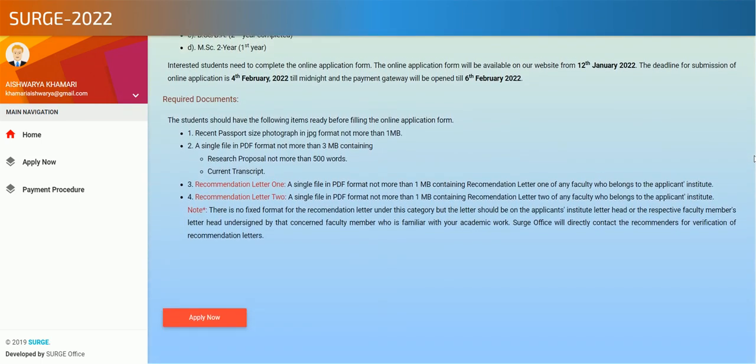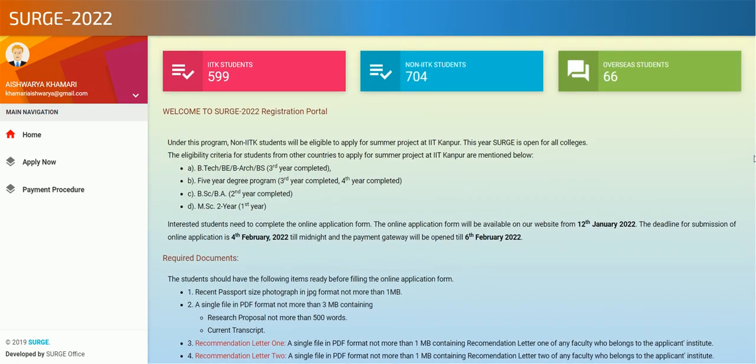That's all. I request all the undergraduate and master's degree or postgraduate students to apply for it. You will get exposure at the Indian Institute of Technology Kanpur. It is a good platform for you.